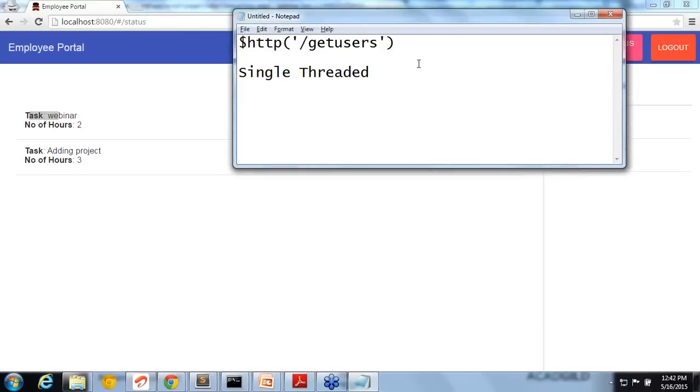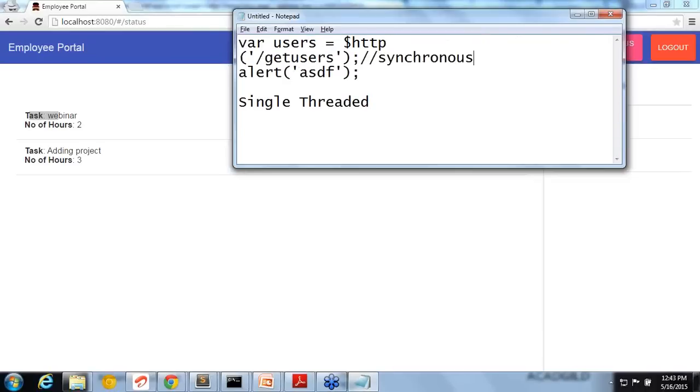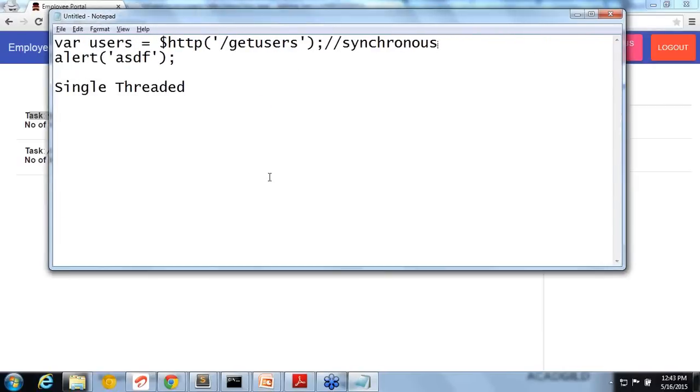Okay, so since it is single threaded and it would be blocking, we could make a synchronous call. Synchronous call means it will wait for, let's say, users. It will wait for the users until it gets them, and it will not even execute the next line. So I might need to do something else. Let's say I'm doing an alert. So this alert will not be executed till the users call is completed in a synchronous call. But we don't want to do that because we don't want to make a blocking experience for the user.